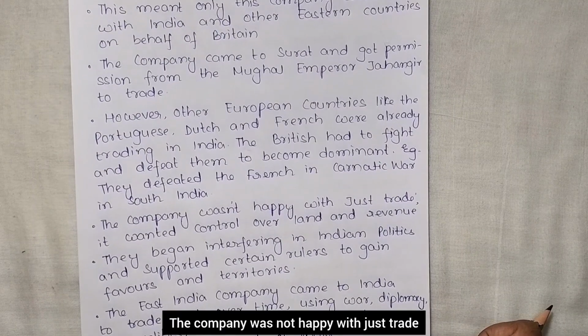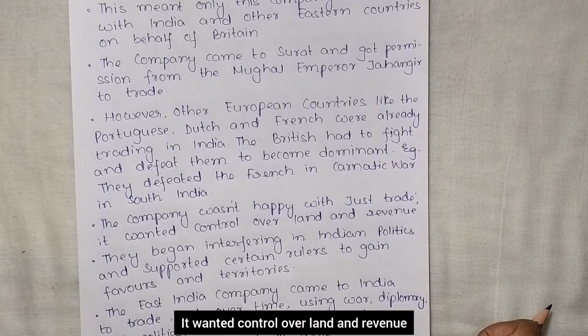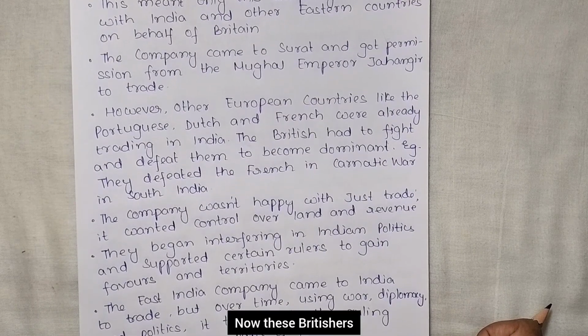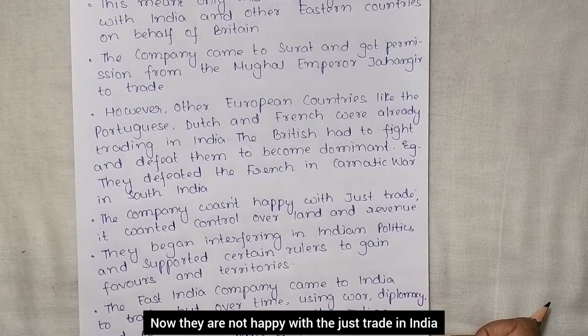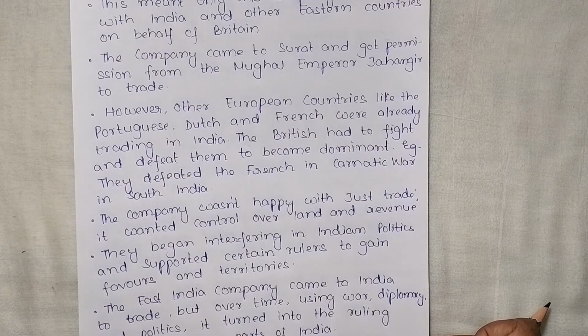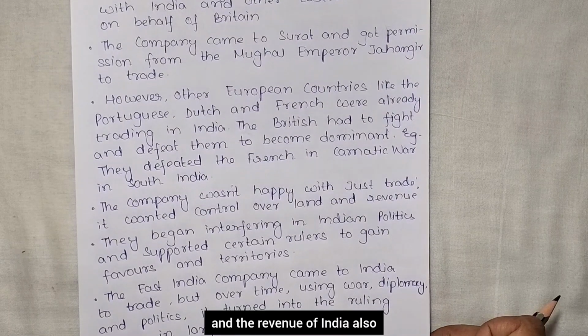The company was not happy with just trade, it wanted control over land and revenue. Now, these Britishers had defeated the Portuguese, Dutch and French. Now they were not happy with just trade in India. They wanted to control the land and the revenue of India also.